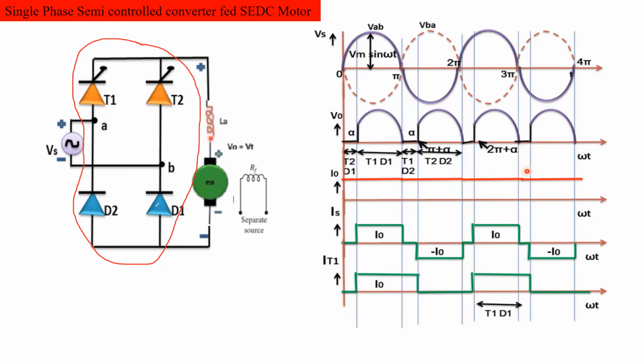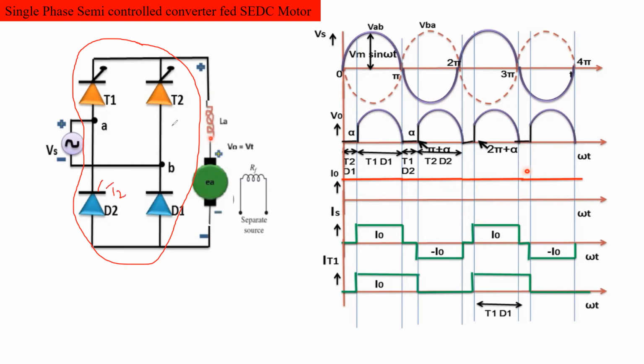So what is the difference between the symmetrical semiconverter and asymmetrical semiconverter? Both are the same, but the only difference is in the first leg. This is also a thyristor, this is also a thyristor, T1 and T2.